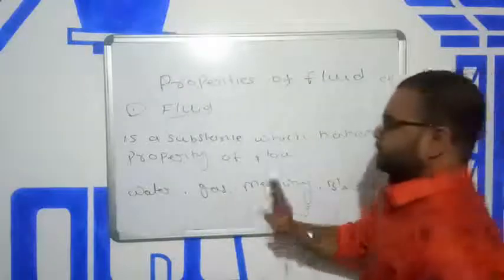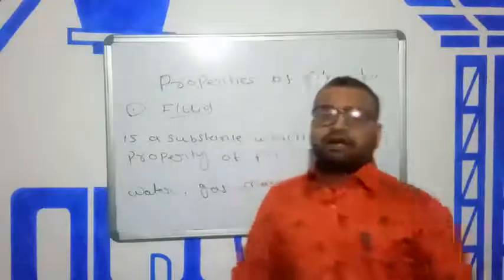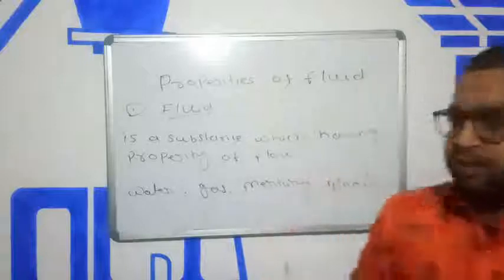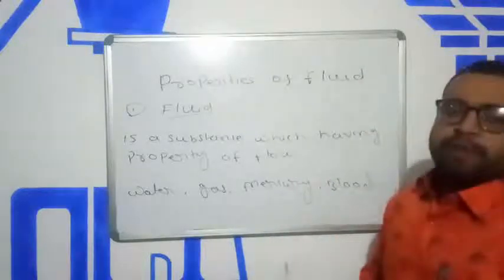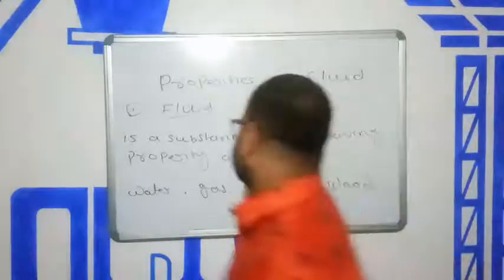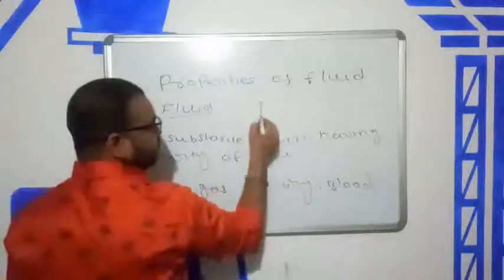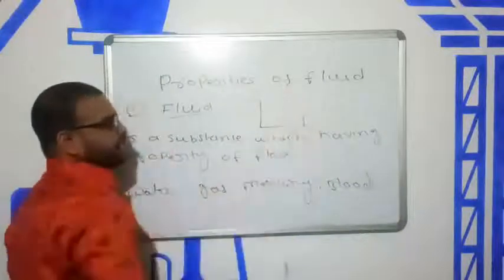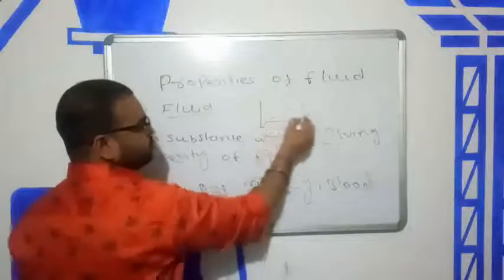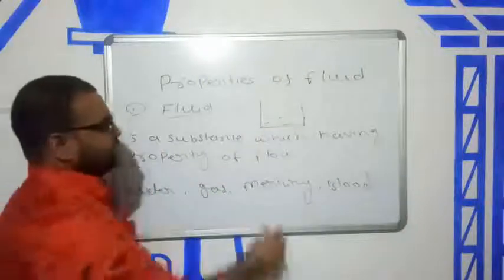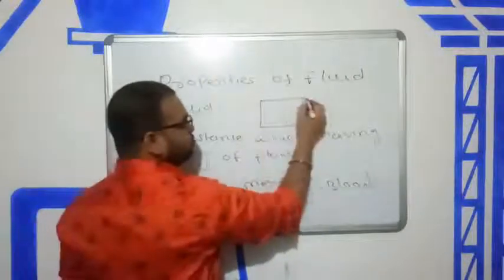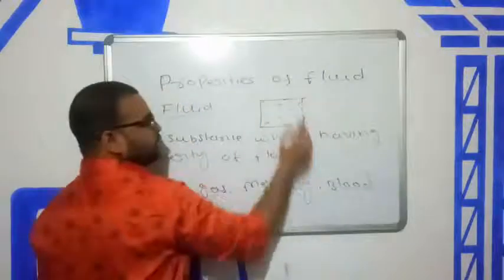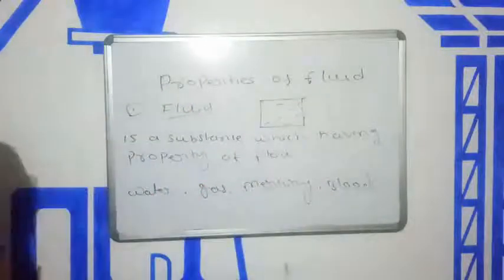Okay, for gases, take a container which is filled with some amount of gas. Initially, the container is closed.